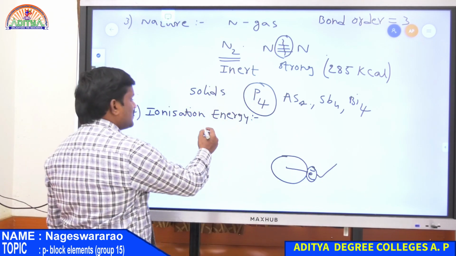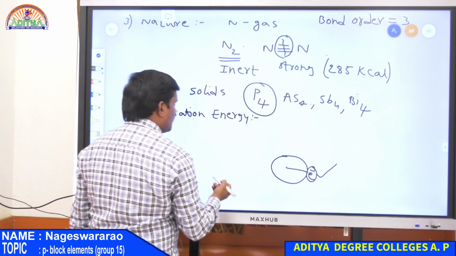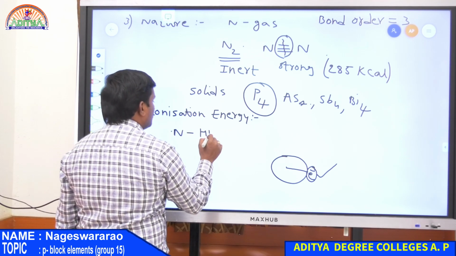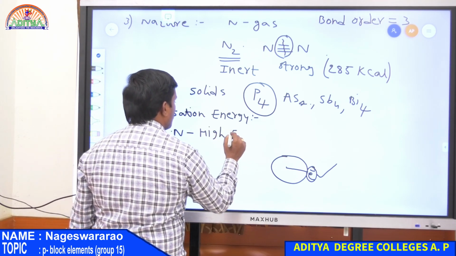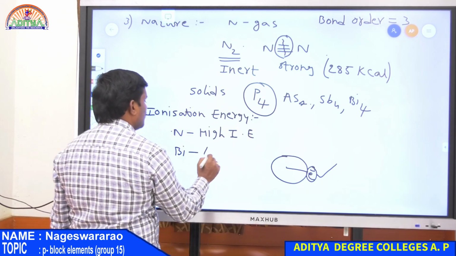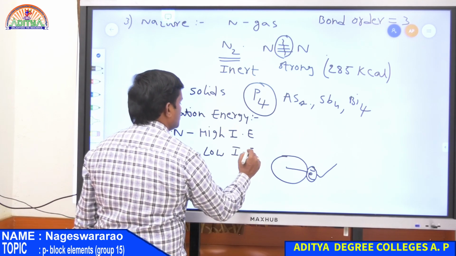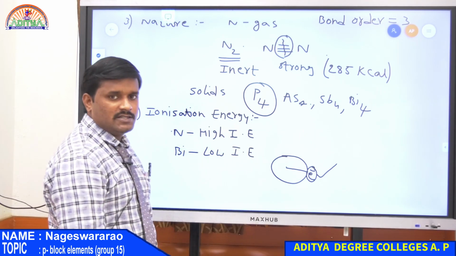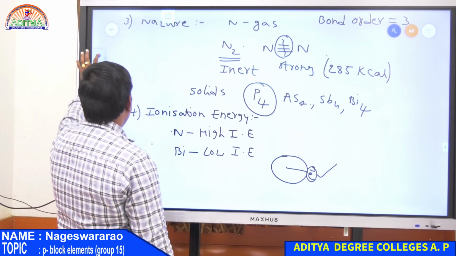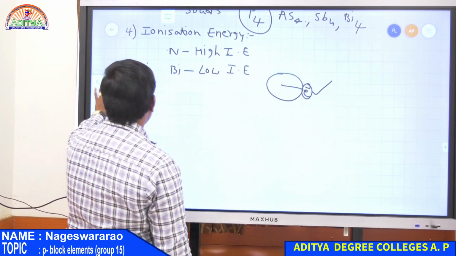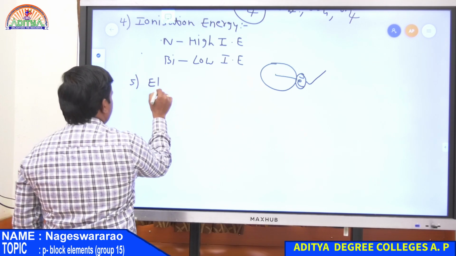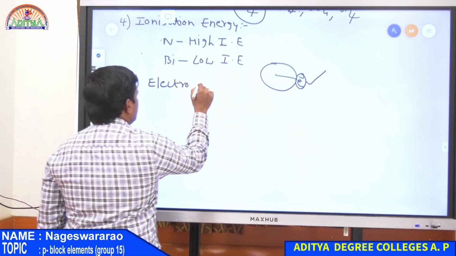Therefore ionization energy always decreases from top to bottom. So nitrogen has high ionization energy, whereas bismuth has very low ionization energy. So that is due to increase in size from top to bottom. So this is the fourth property, ionization energy. And next property is electronegativity.